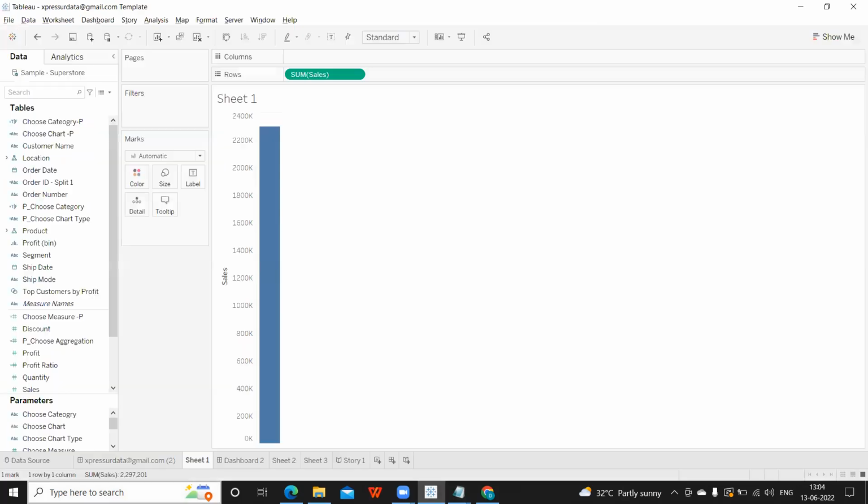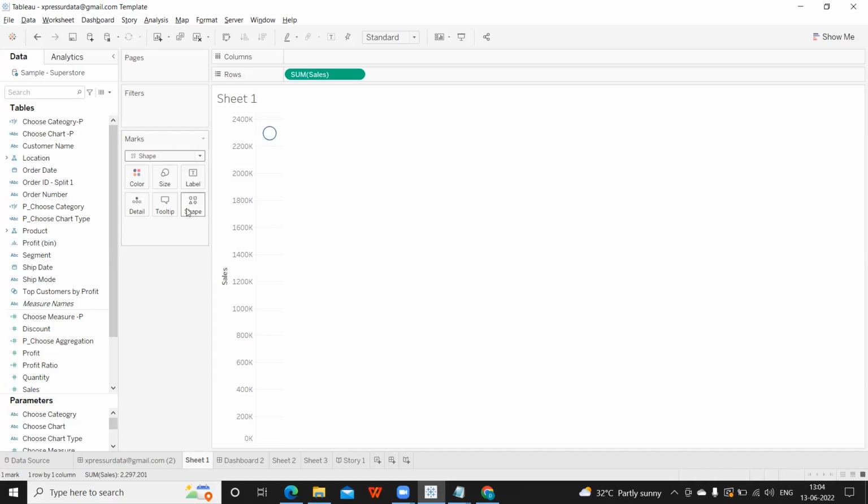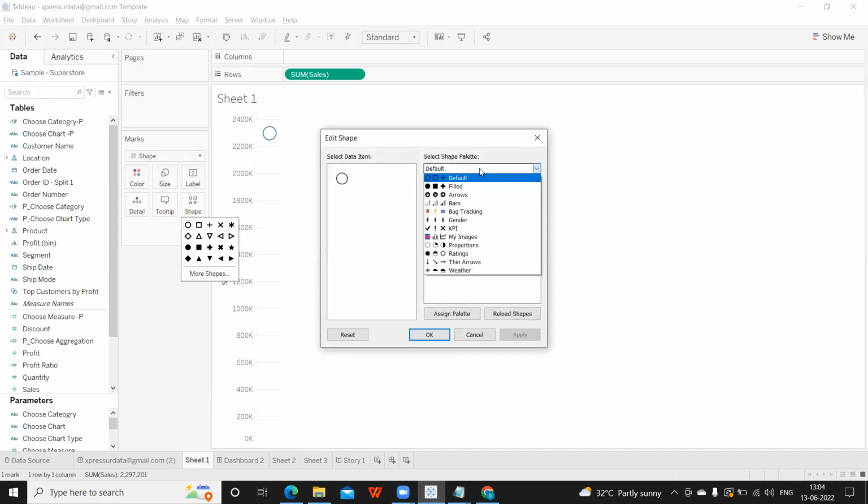Okay, on shelves, by default there are 5 options here: color, size, label, detail, and tooltip. But if you click on shapes, you'll get one extra option called shape, where you can drag your dimension, and based on that, shapes will be created. You can use shapes that are already available here. You see different folders we are getting here. So where are we getting this from?